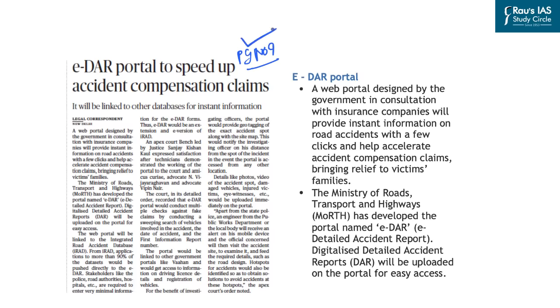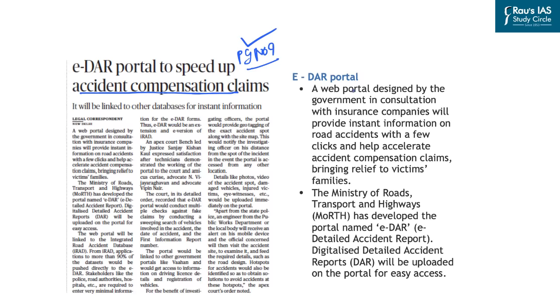and it is related to a new portal that has been created by the Government of India to speed up the accident compensation claims on the road. So this portal is known as e-DAR portal. Now e-DAR refers to e-detailed accident report portal.